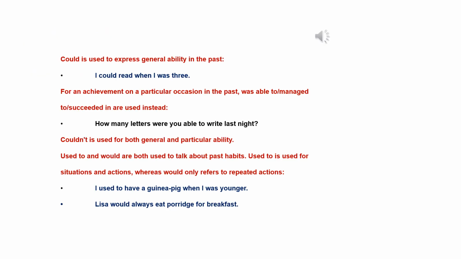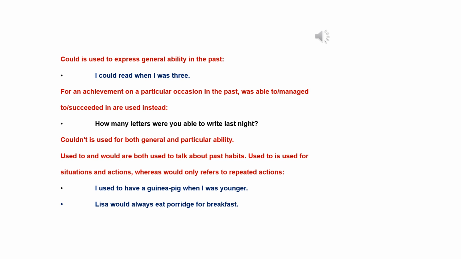Could is used to express general ability in the past. I could read when I was 3. For an achievement on a particular occasion in the past, was able to, managed to, succeeded in are used instead. How many letters were you able to write last night? Couldn't is used for both general and particular ability.